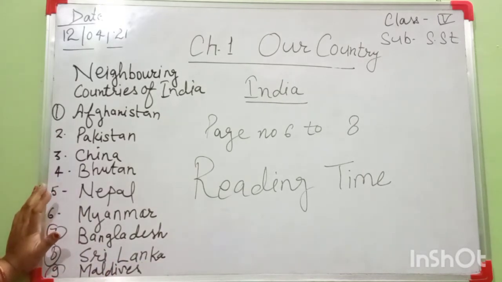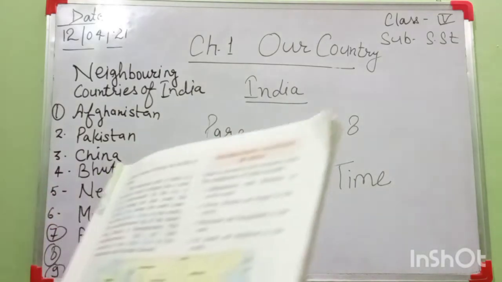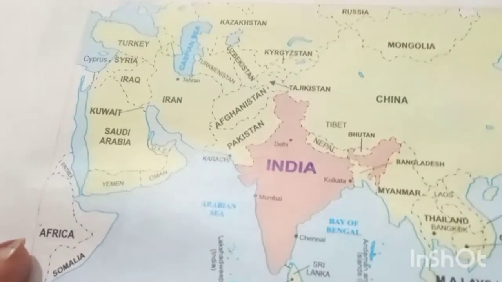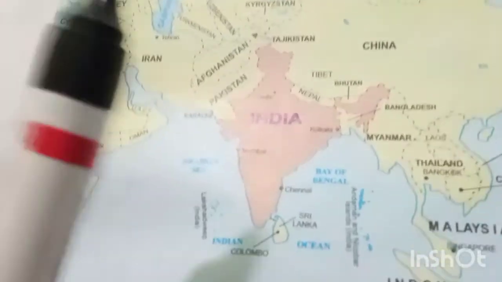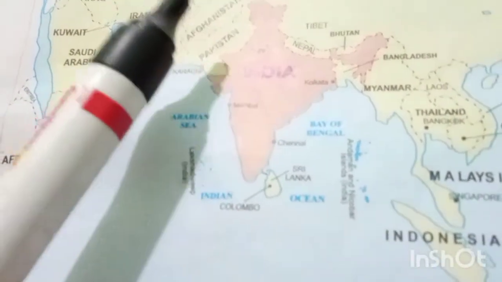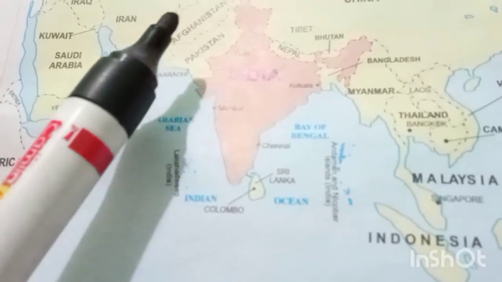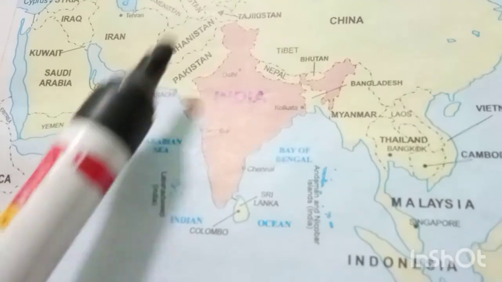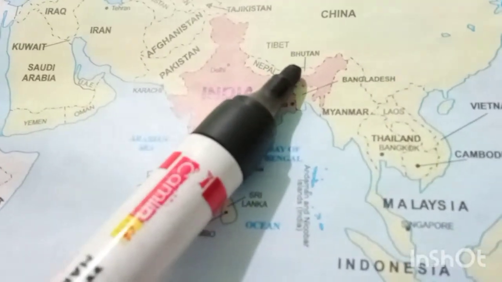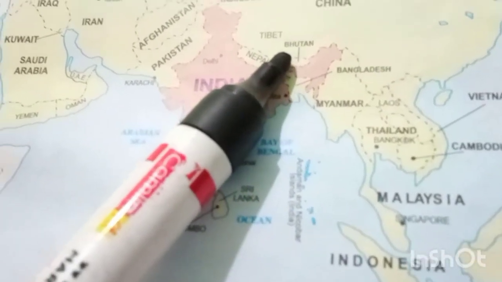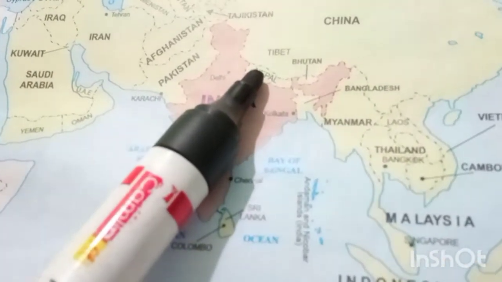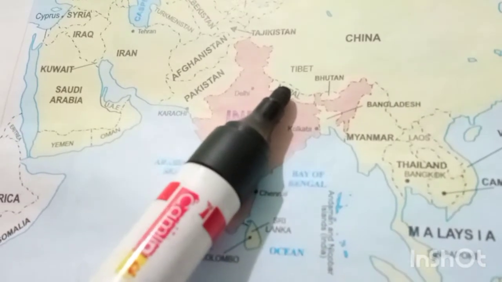And what is the position of these countries? Look here in your map. Afghanistan and Pakistan are in the northwest direction. China, Bhutan and Nepal are in the north direction.